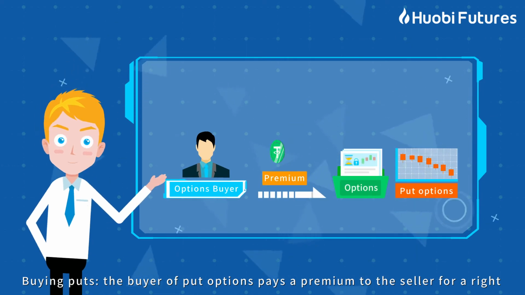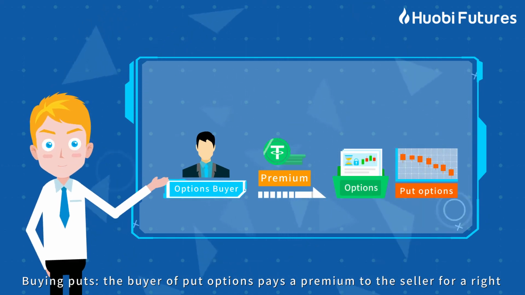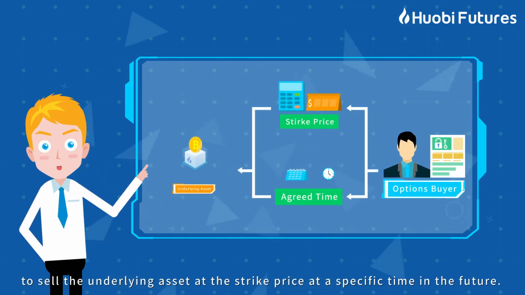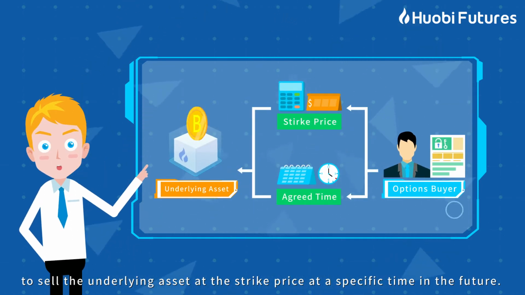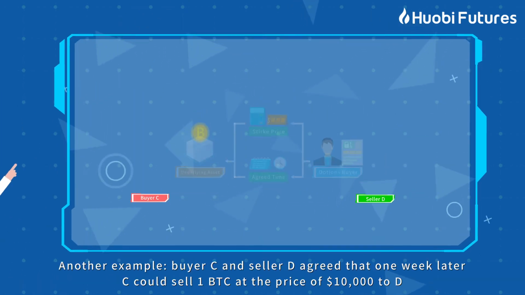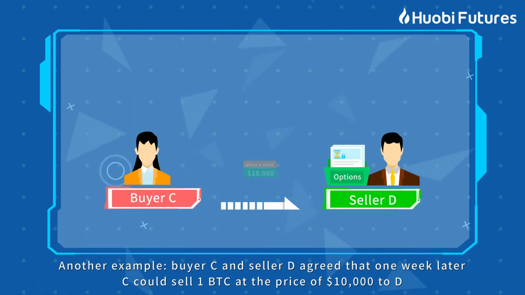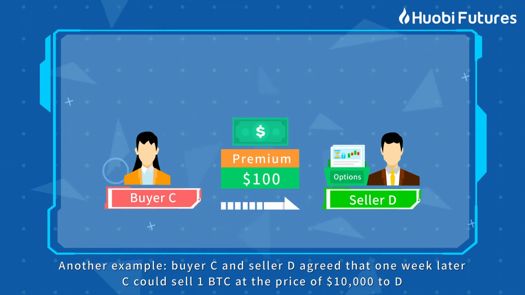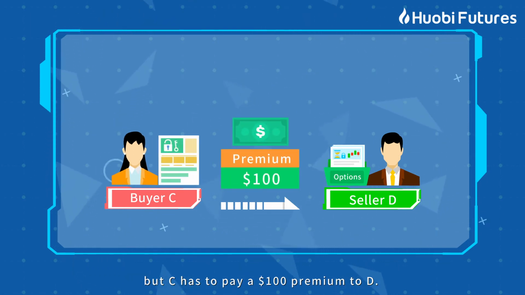Buying puts. The buyer of put options pays a premium to the seller for a right to sell the underlying asset at the strike price at a specific time in the future. Another example, buyer C and seller D agreed that 1 week later, C could sell 1 BTC at the price of $10,000 to D. But C has to pay a $100 premium to D.